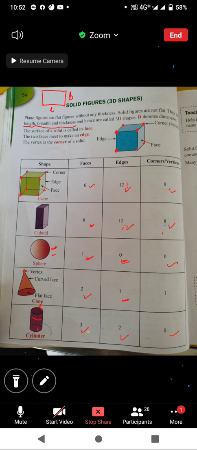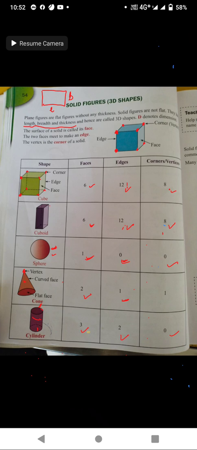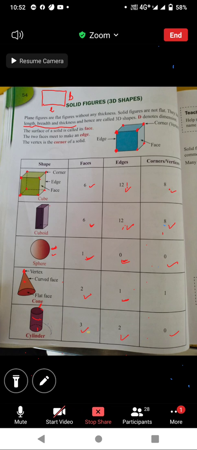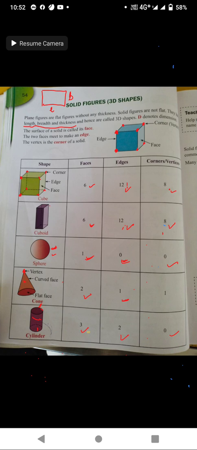Okay, students, now come to the next topic, outlines of solid figures, page number 55. Students, if we trace the outline of a solid figure, we get a plane shape. If you have a dice or a box and you trace the outline of that object, you will get a plane face.